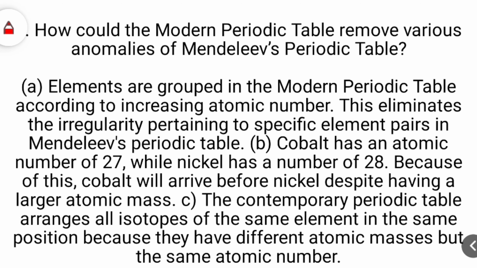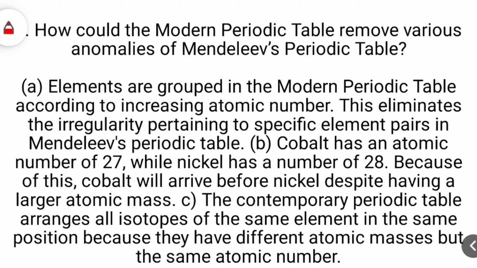Next question: how could the modern periodic table remove various anomalies of Mendeleev's periodic table? A. Elements are grouped in the modern periodic table according to increasing atomic number. This eliminates the irregularity pertaining to specific element pairs in Mendeleev's periodic table.